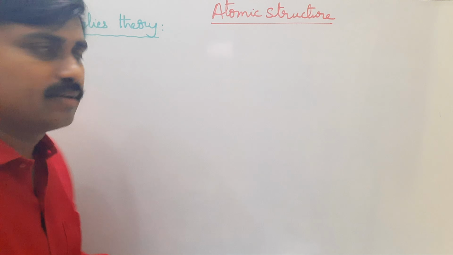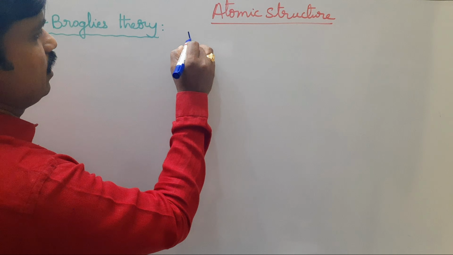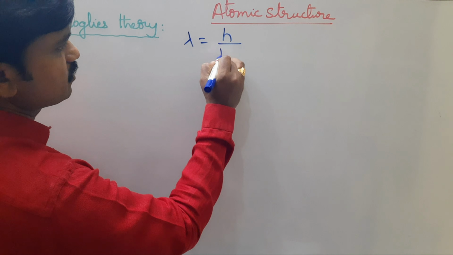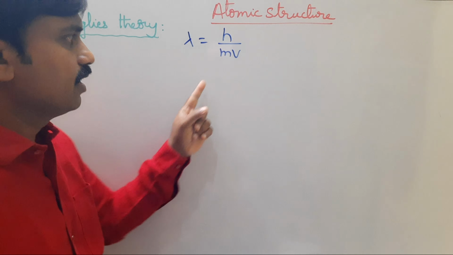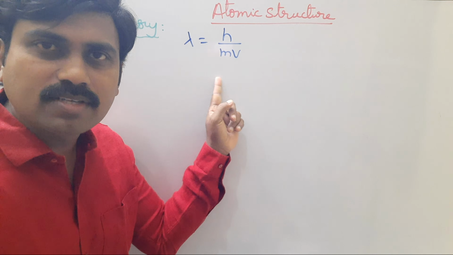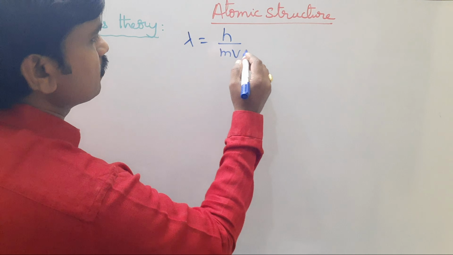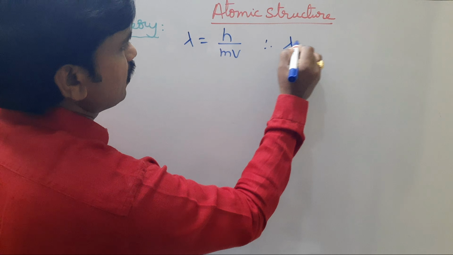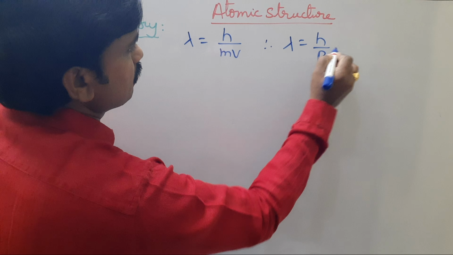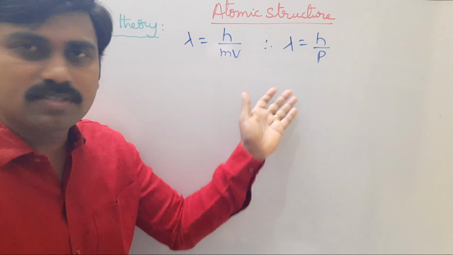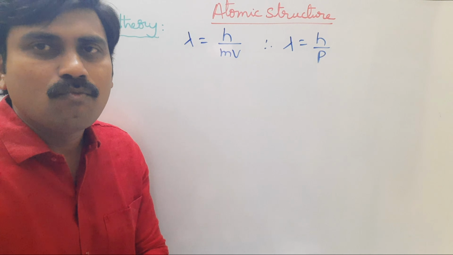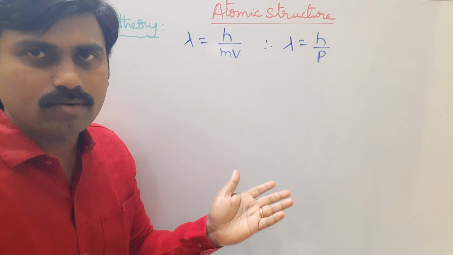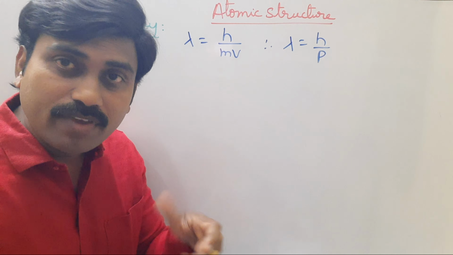Finally, we write de Broglie's wave theory: lambda is equal to h by mv. Here m into v, mass into velocity, is called momentum. Therefore, lambda is equal to h by p. These formulas are useful for calculating the wavelength of any revolving electron or moving particle.